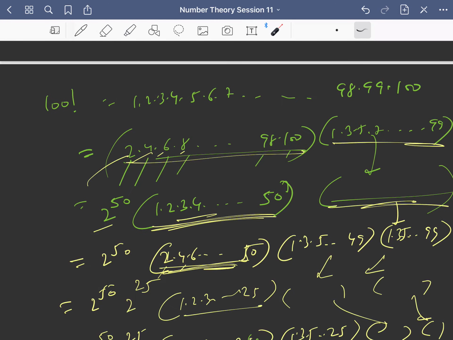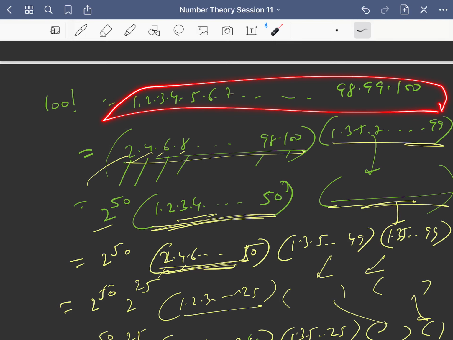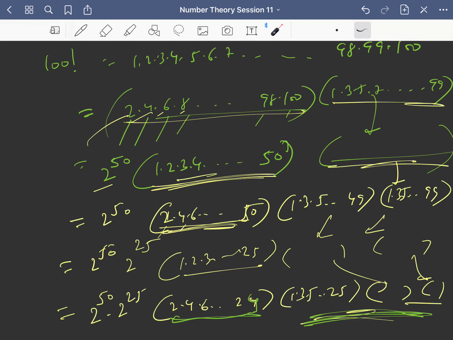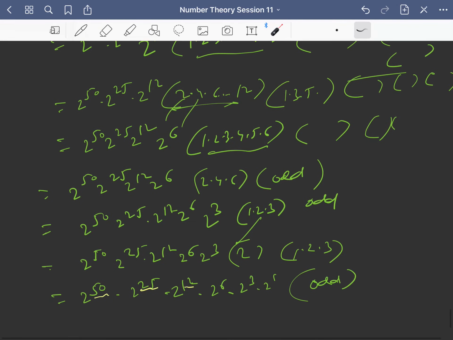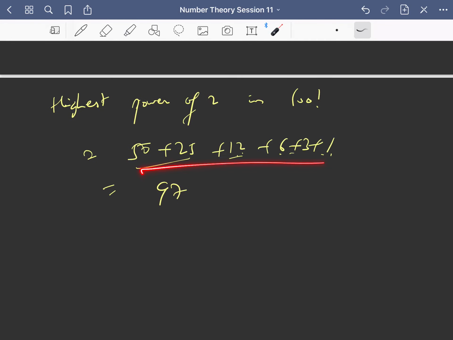So the question is asking that if we prime factorize this 100 factorial, what is the highest power of 2 we are getting. So I just took out all the even numbers on one side and all the odd numbers on the other side, because odd numbers will not have any 2 power in them, right? So these won't contribute to power of 2. So I just repeated the process again and again, and finally I got this one, that is 50 plus 25 plus 12 plus 6 plus 3 plus 1, right?